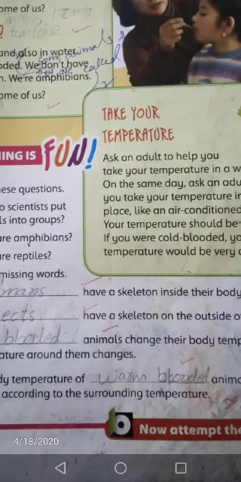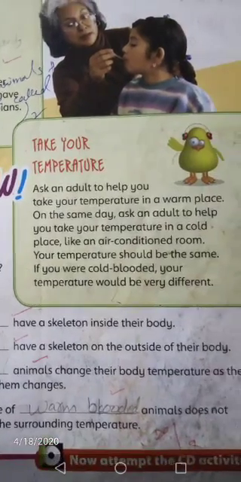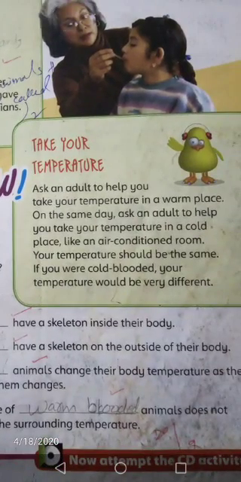It's your exercise. Now students, there is an activity which you perform at your home. Ask any adult, your sister, your mother, or your brother to help you take your temperature in a very warm place. It may be your kitchen, or outside your room.